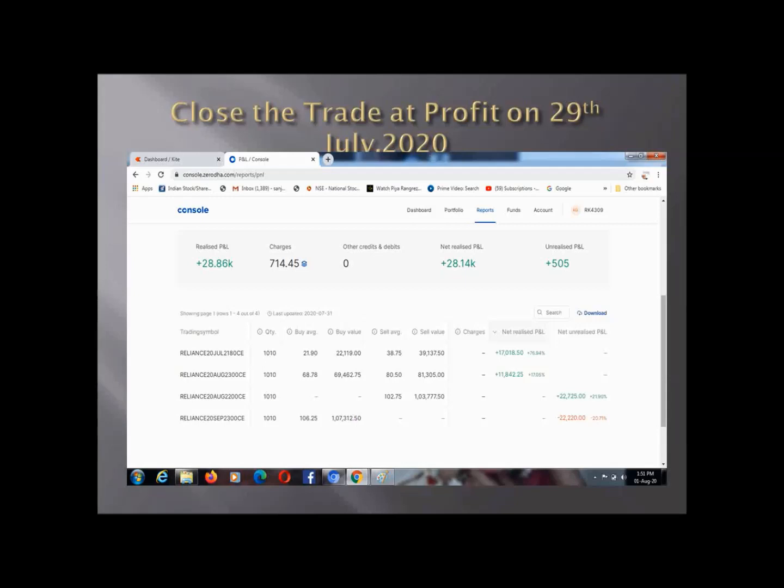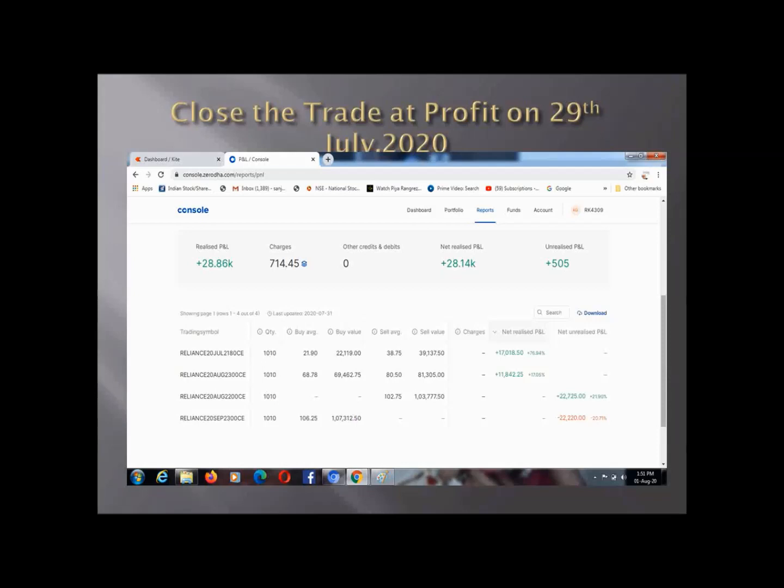I didn't wait till expiry because during the last 2 days before expiry, the margin requirement becomes so high that you need to put in more capital. So I squared up all my positions 2 days before expiry, which was the 29th in this case. I closed the July call option that I sold at 38.75 at the 21.90 level, and there I made a profit of 17,000.